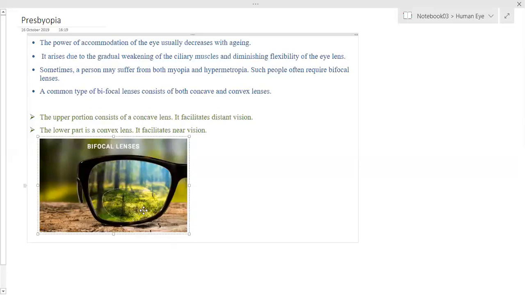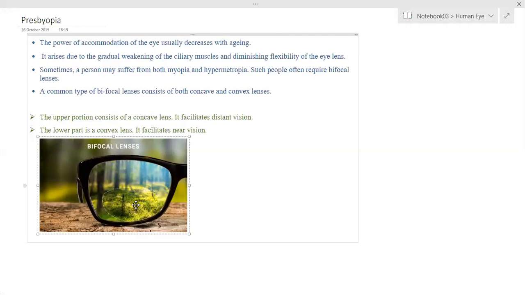And while looking at far distances, the person looks upwards. So the upper part of the spectacle is used while seeing the far point distance. For the remedy for that far point distance problem, the person has to wear a spectacle. So this portion is a concave lens to correct myopia, and this portion is a convex lens to correct hypermetropia. When two different lenses are placed in one spectacle, that is called a bifocal lens.